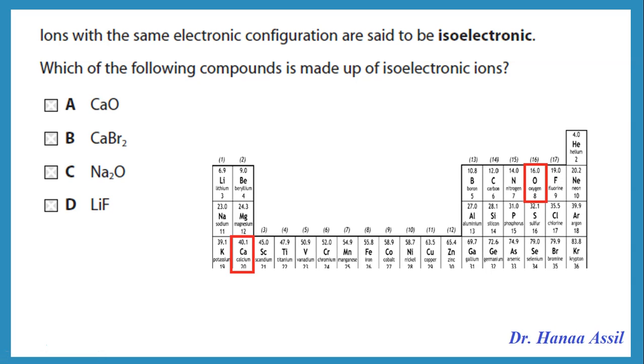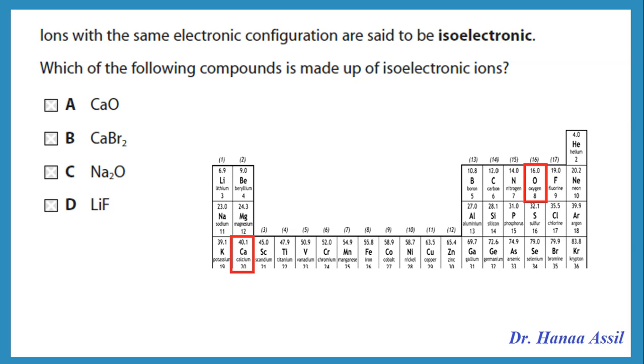You should remember, when a metal makes ions, it loses electrons and it becomes the noble configuration of the previous noble gas. So calcium loses 2 electrons, it becomes 18 like argon. Now non-metals gain electrons and become the same noble configuration as the next noble gas.